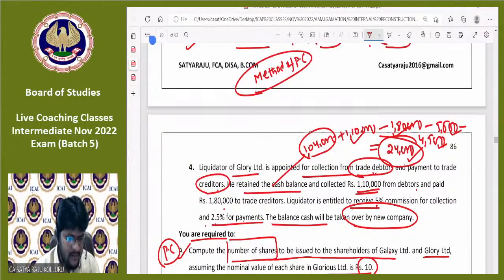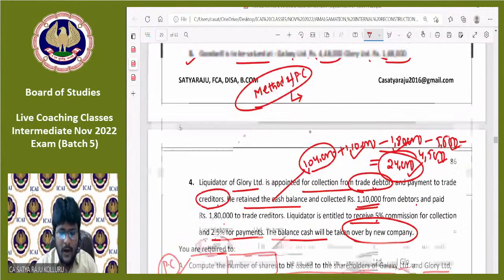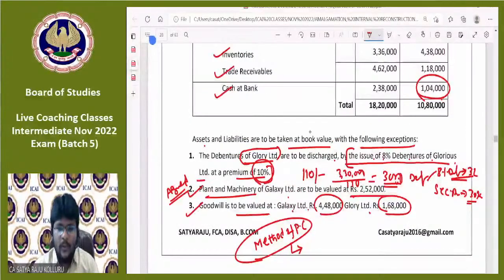Fine. Net asset value method, NAV method. Beautiful, guys. Yeah, that is the level of confidence you need to have. I clearly told you, after reading the information given in the problem, if you are able to ascertain the amount payable to equity shareholders as well as preference shareholders, then the method of PC is net payments. But such information is missing. There is a gap. So that's why the net payments method cannot be applied. That's why definitely the method of PC will be the NAV method.